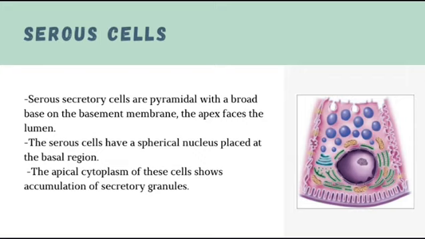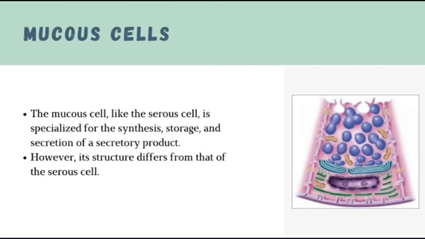In human beings, the granules contain a dense core or twisted skein-like structure with a lighter matrix. They can be visualized in a semi-thin plastic embedded tissue section, stained with toluidine blue or specific cytochemical techniques. The granules are closely opposed to each other but retain their individuality. Mucous cells. The mucous cell, like the serous cell, is specialized for the synthesis, storage, and secretion of secretory products. However, its structure differs from that of the serous cells. In routine histologic preparations, the apex of the cell appears empty except for thin strands of cytoplasm, forming a trabecular network.